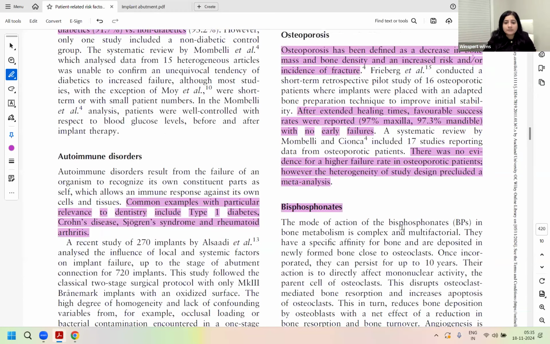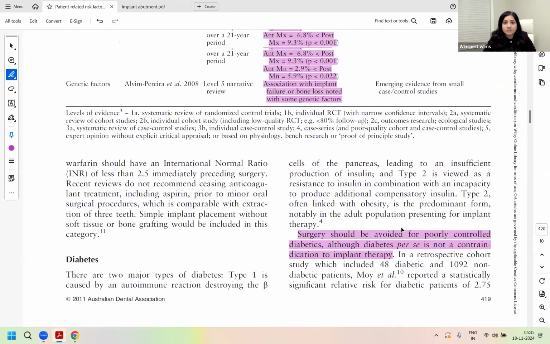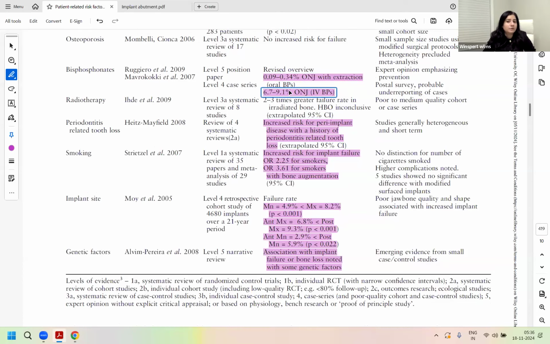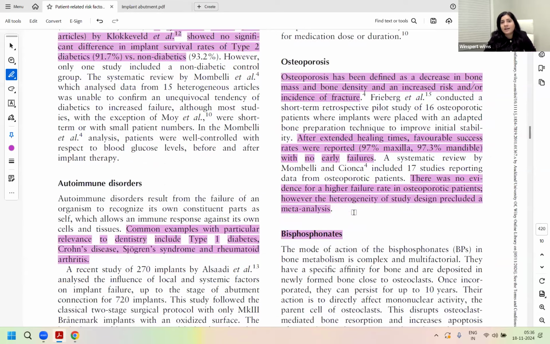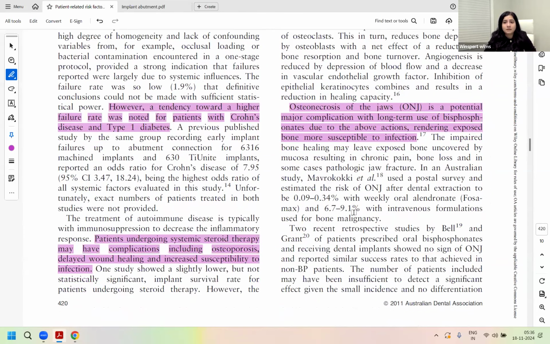Going to your bisphosphonates. Now, bisphosphonates can be oral and IV. So as you see in the table above, the IV one is linked with a higher risk of MRONJ than your oral ones, which we have covered also in the therapeutic guidelines flowchart of the MRONJ risk, which we are memorizing and revising over and over again. So the IV bisphosphonates pose extremely higher risk. So for patients requiring implant surgery and undergoing IV bisphosphonates, the challenge can be a potential major complication.